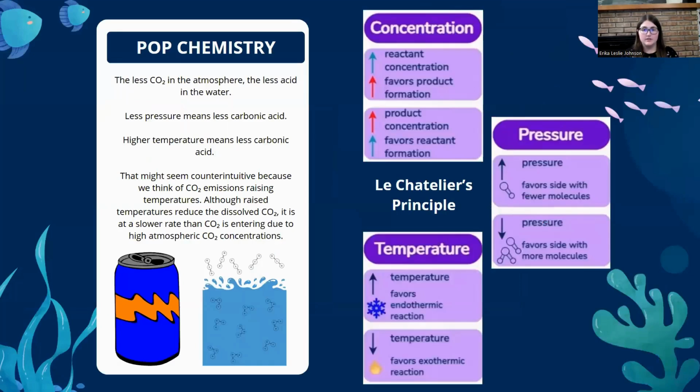Le Chatelier's principle is the idea that concentration, pressure, and temperature all impact the equilibrium concentration. Just as an open pot of soda becomes flat when the CO2 escapes, when there is a lower concentration of CO2 in the atmosphere, CO2 can escape from the ocean.